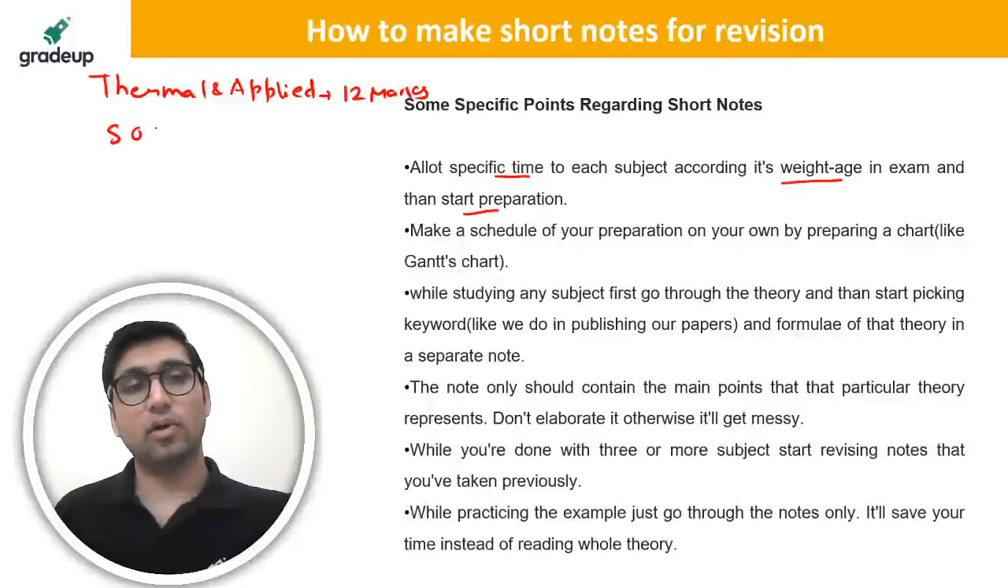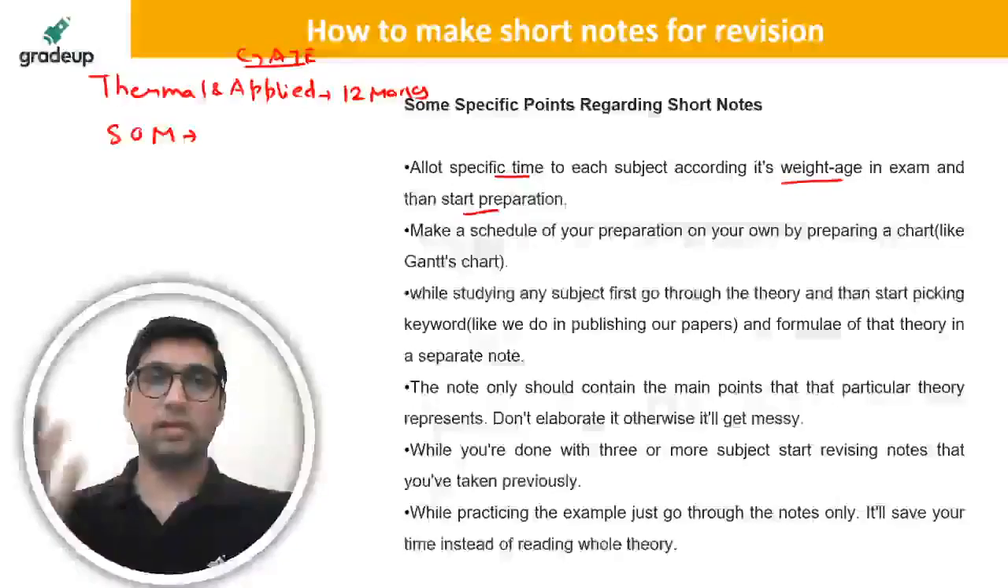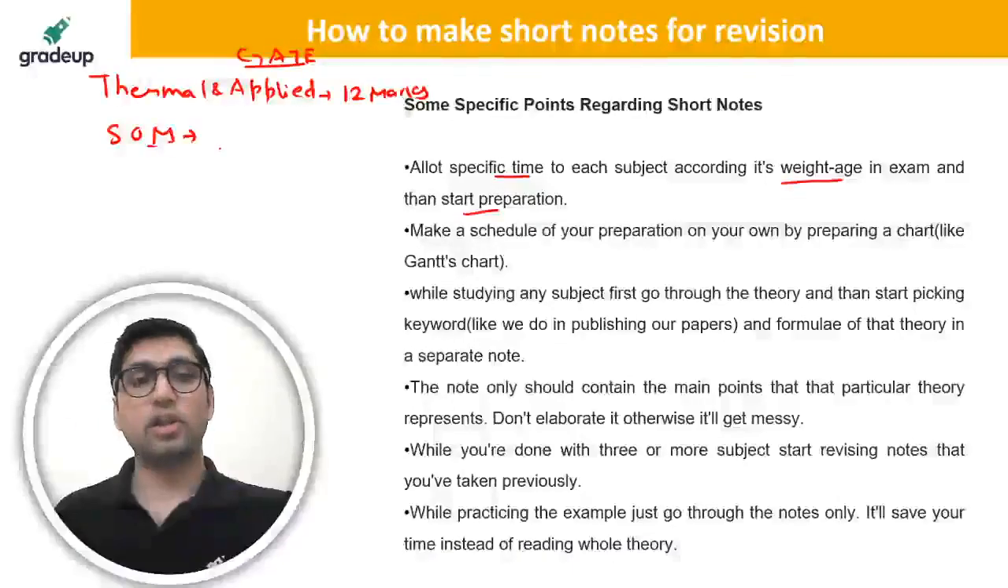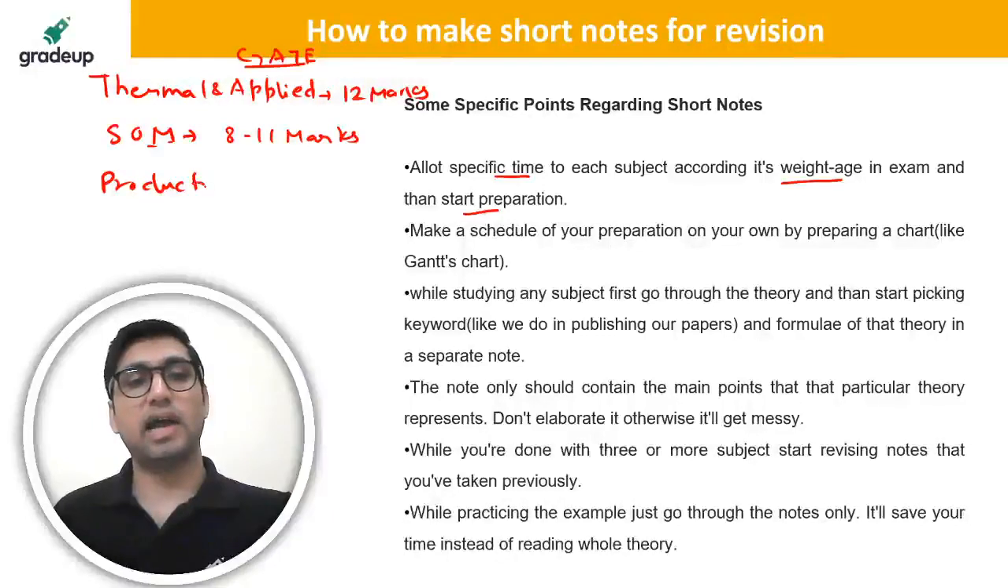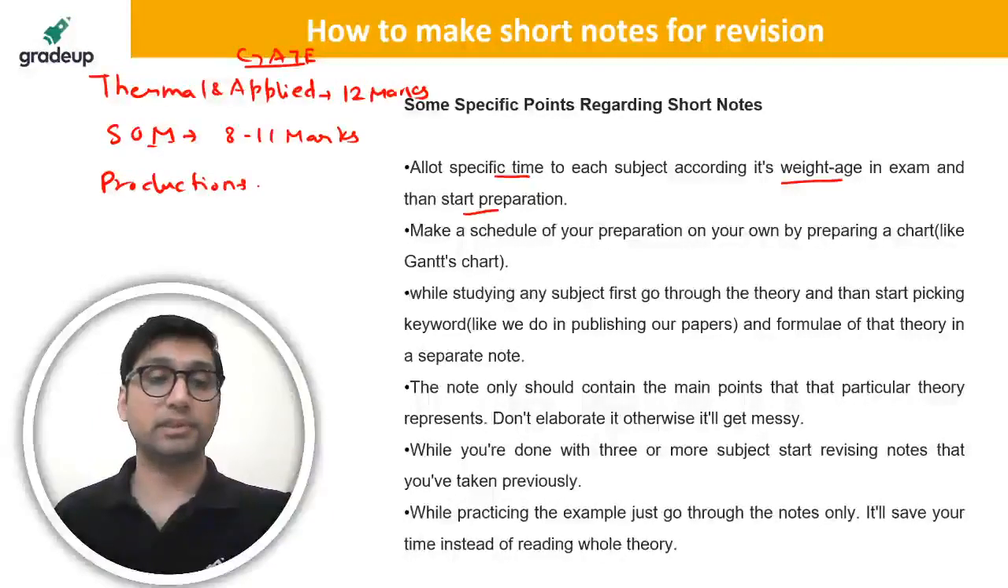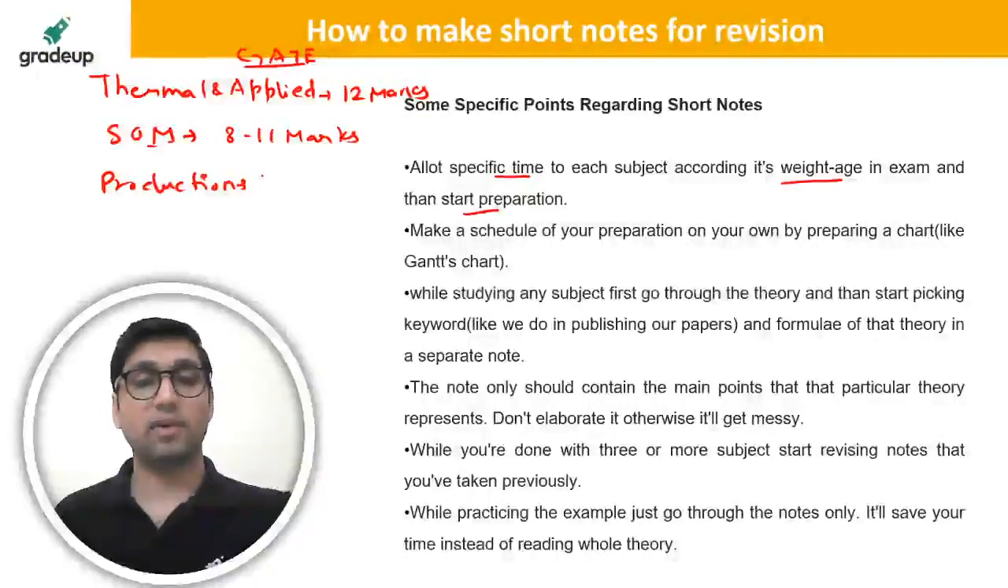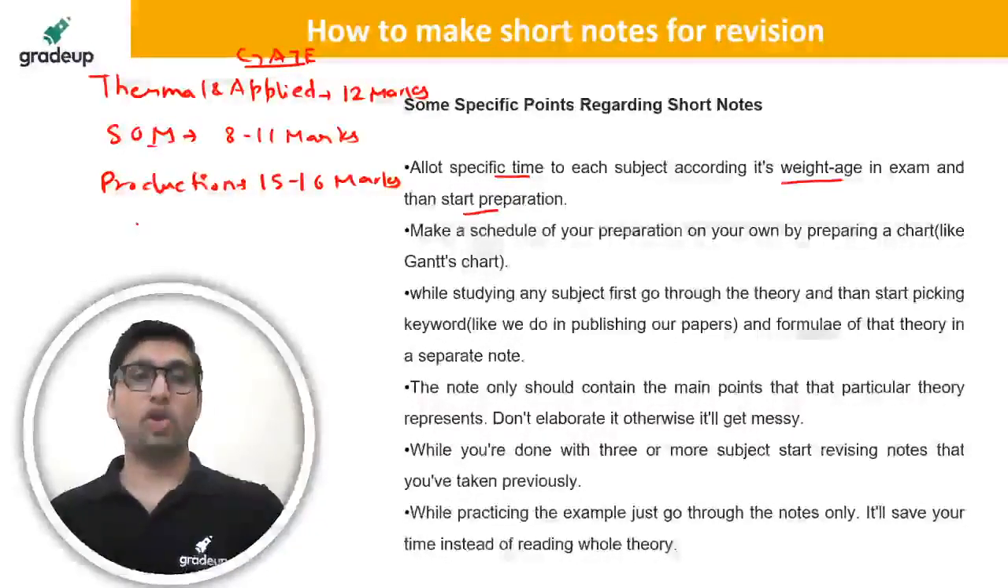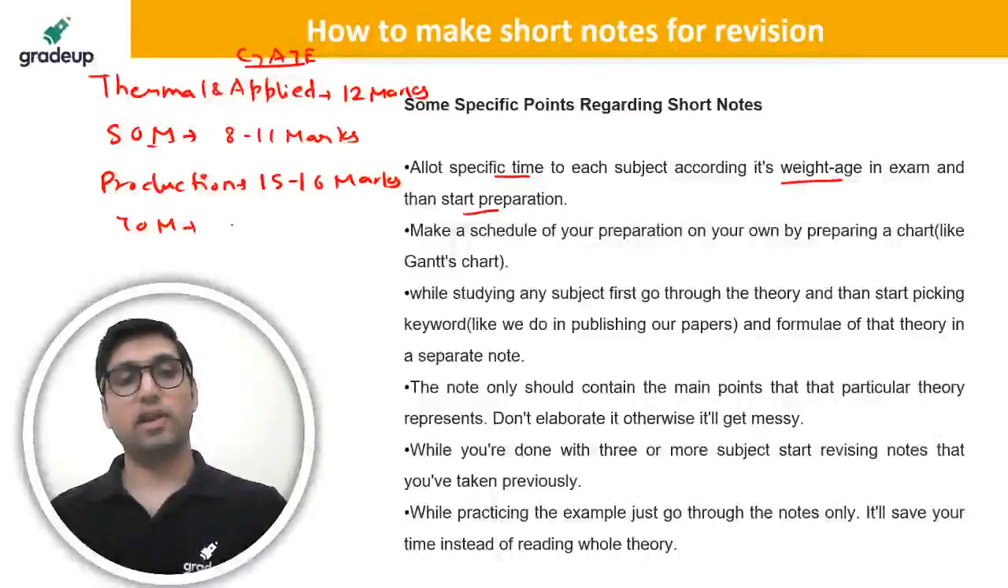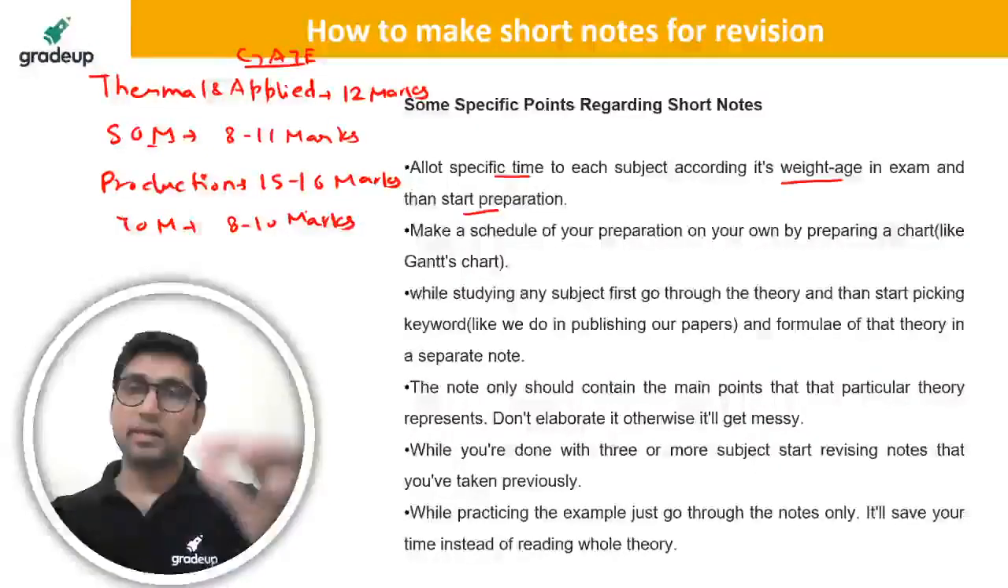For SOM, it also has a very good weightage for the GATE exam. I'm talking about the GATE exam in particular, because it is very near, it is in February now. So for strength of material, it has a weightage of 8 to 11 marks, right? For production, these are some high weightage subjects. So these high weightage subjects are definitely more important. Extra care will be taken for that, 15 to 16 marks. Very similar to that, some other subject, theory of machines also, TOM, contains a weightage of 8 to 10 marks, right? So these are some important high weightage subjects.